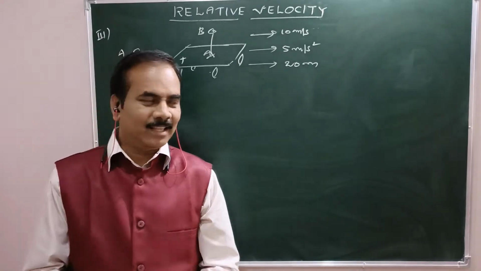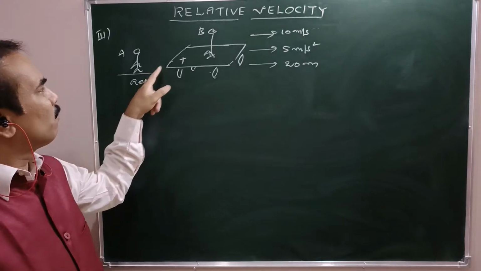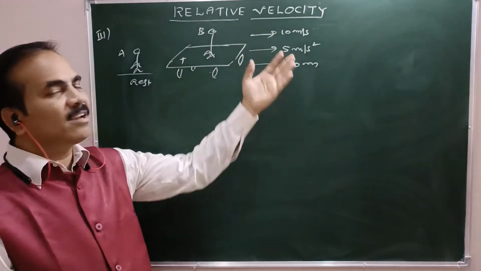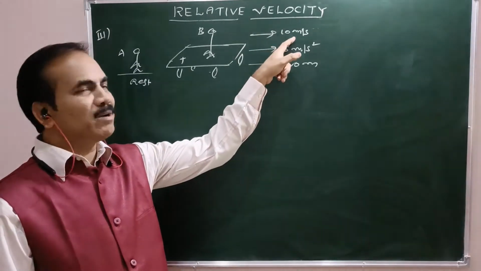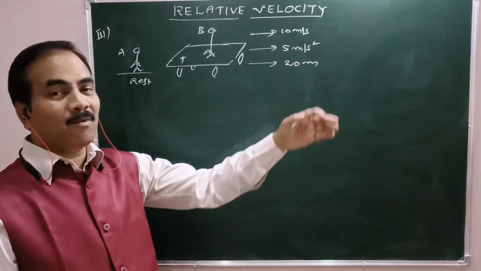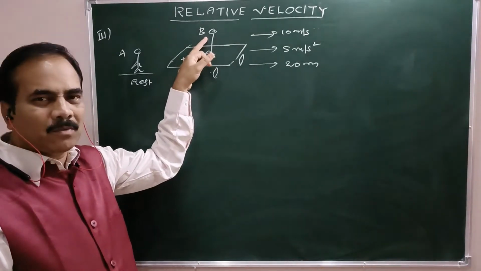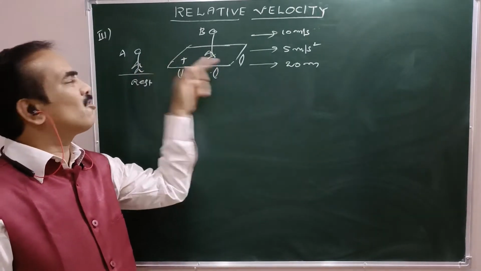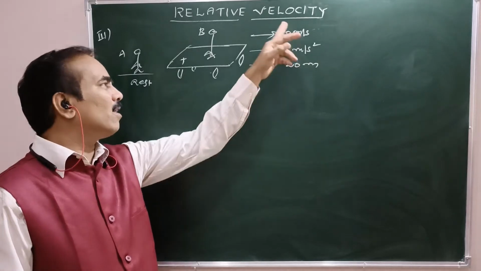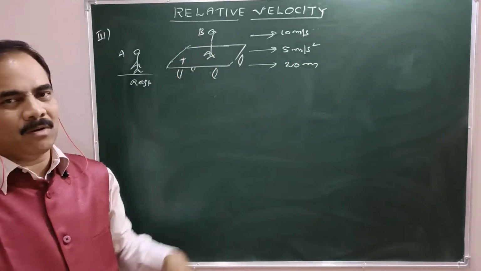Now example 3. Here, person A is standing on the ground. Person B is standing on the moving trolley. What are the particulars of the trolley here? The velocity is 10 meters per second, acceleration 5 meters per second square, and displacement covered 20 meters. Now with respect to ground, person B is also moving along with the trolley, right? So all these values also belong to person B with respect to ground, right?